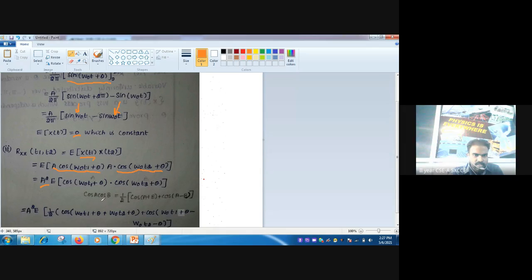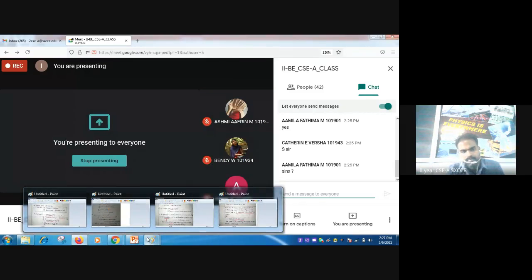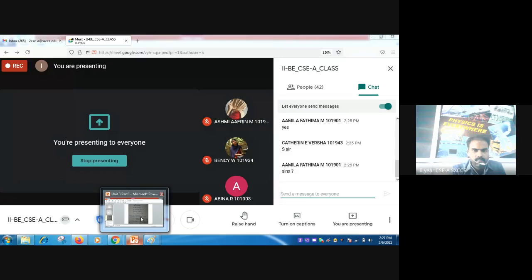So it is of the form cos a cos b. So the formula is 1/2 cos a plus b plus cos a minus b. So make use of that formula. So what will you get?